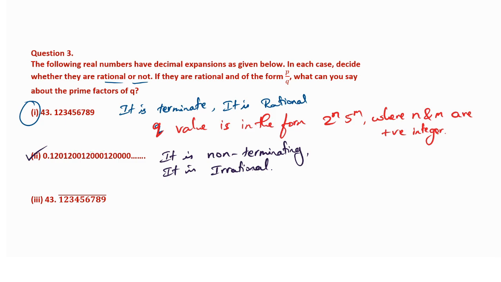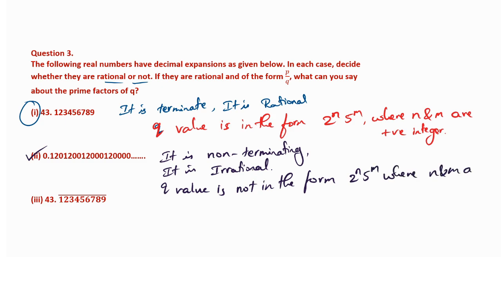So now you can say about its Q value. Q value is not in the form. You have to write: not in the form 2 raised to n and 5 raised to m, where n and m are positive integers. Yes, very good. If it is repeating and rational, you can write it in the 2 raised to n form, but it is not, so you have to write here not. This is the only word you have to use, not. Not in the form.